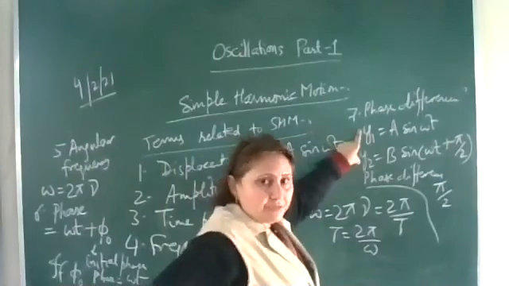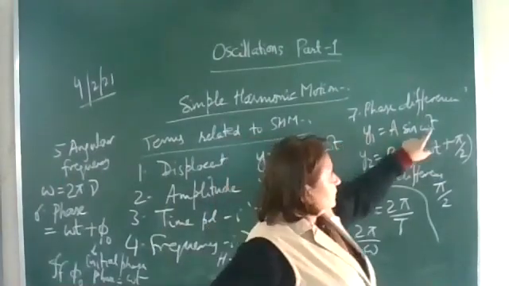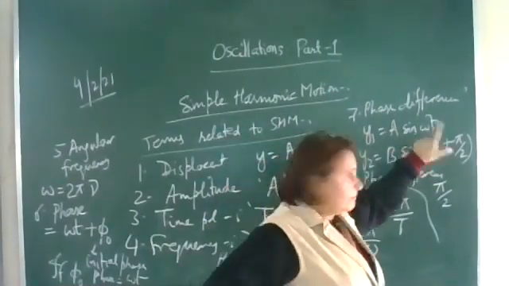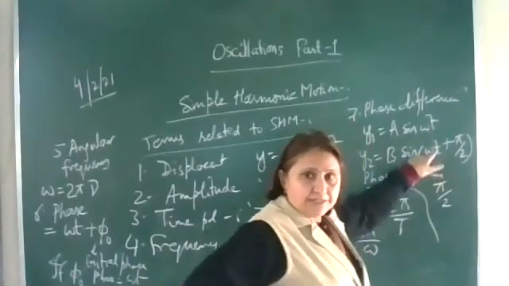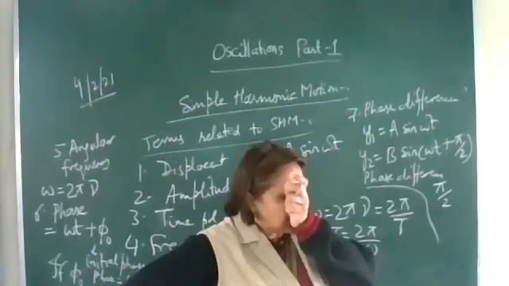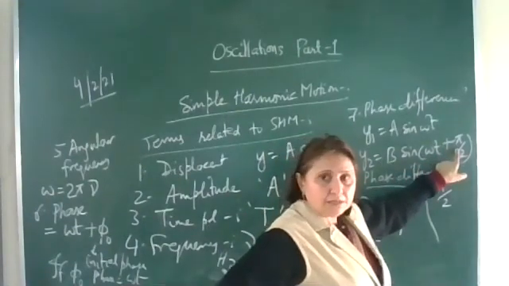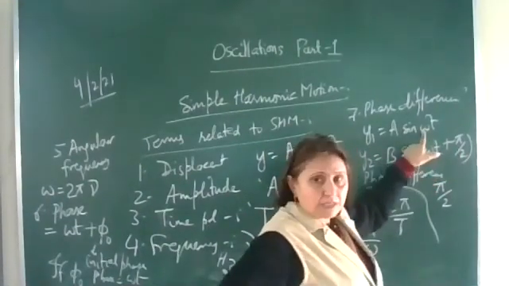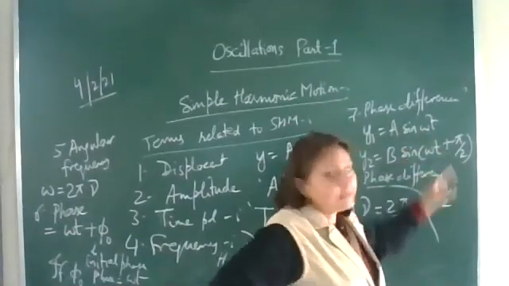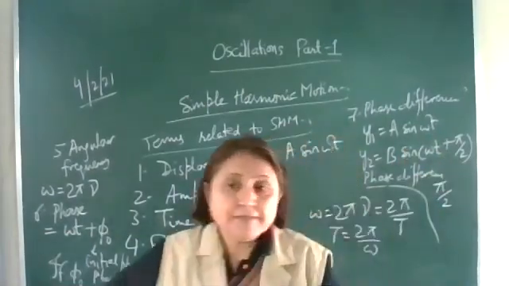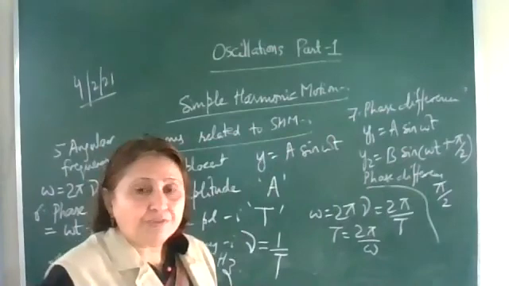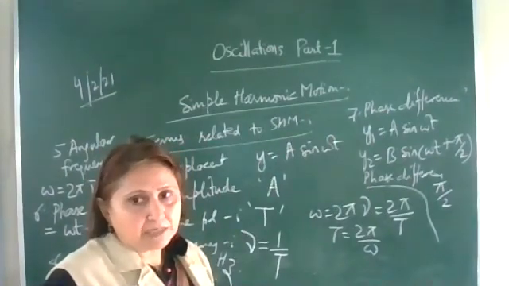Let these be the equations of two vibrating particles. This is the phase of the first vibrating particle, and this is the phase of the second. Find the difference of them, and that you will get as the phase difference. Suppose it is omega t plus pi, and this is omega t, so A sin omega t. Then the phase difference will be pi. So phase difference is the lack of harmony between two vibrating particles.